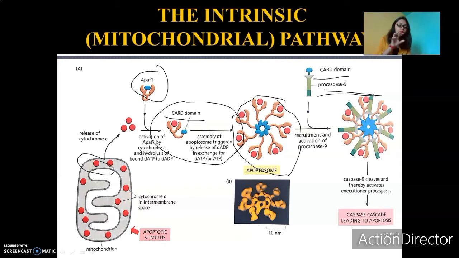In the CARD domain, procaspase 9 is recruited. There's recruitment and activation of procaspase 9. You can see here there are different procaspase 9 that align themselves and get activated. Once the procaspase 9 gets activated, it forms caspase 9 and it goes and activates the other executioner procaspases that carry out the function of apoptosis by targeting different proteins. This is the intrinsic pathway of apoptosis.